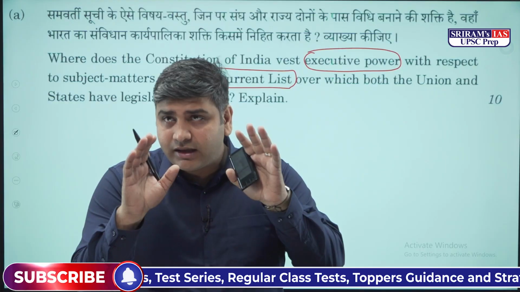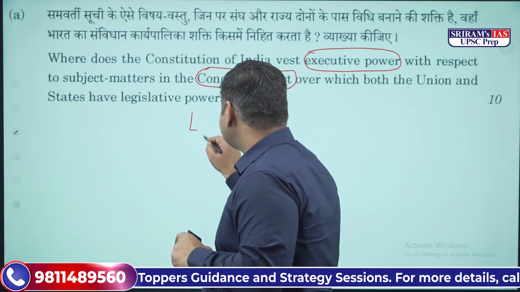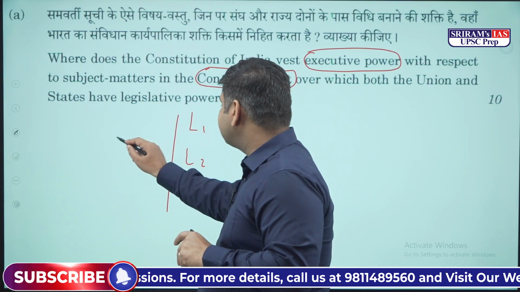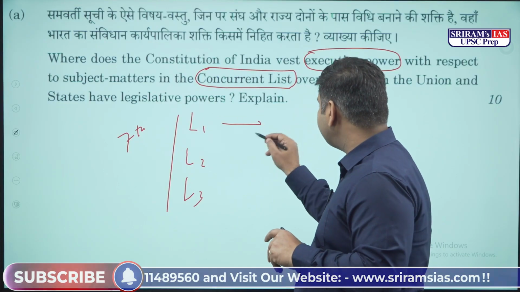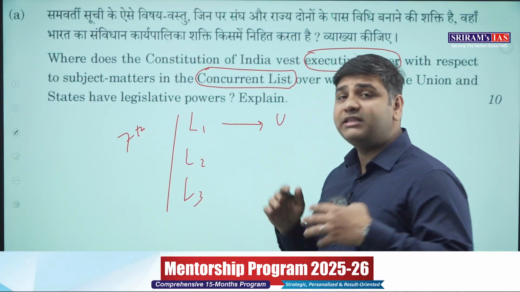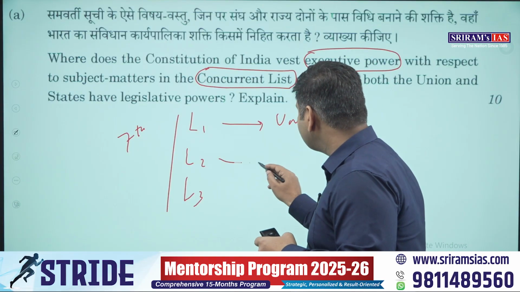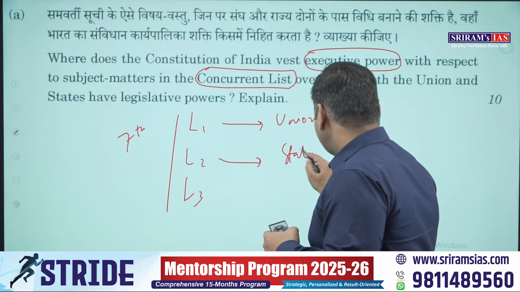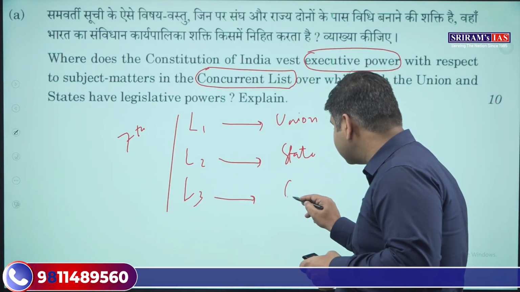Now, you should understand one thing. There are three kinds of lists which are given: list number 1, list number 2 and list number 3. This is given under the 7th Schedule of the Indian Constitution, isn't it? List number 1 contains all the items which come under the union list. List number 2 contains all the items which come under the state list. And list number 3 contains all the items which come under the concurrent list.